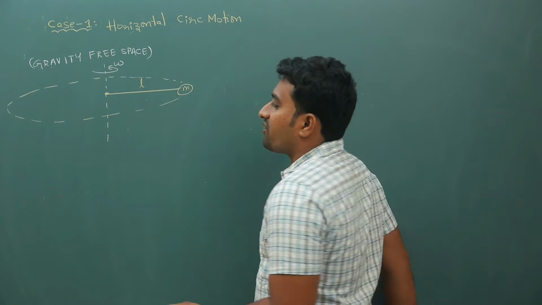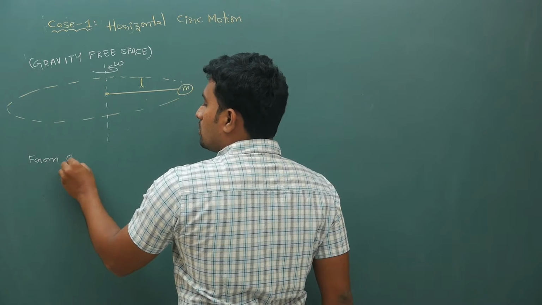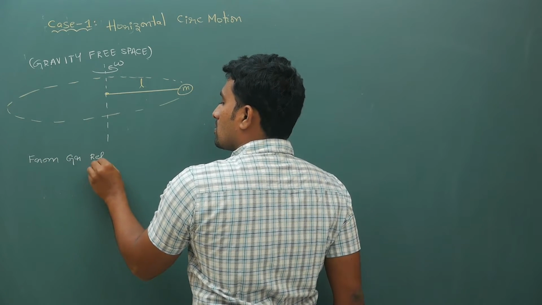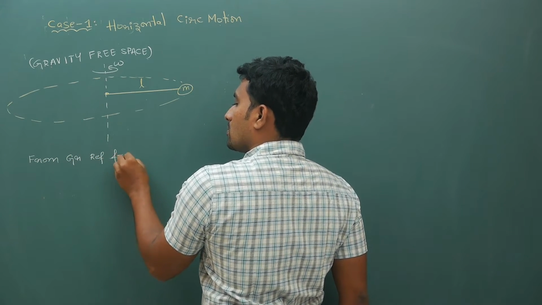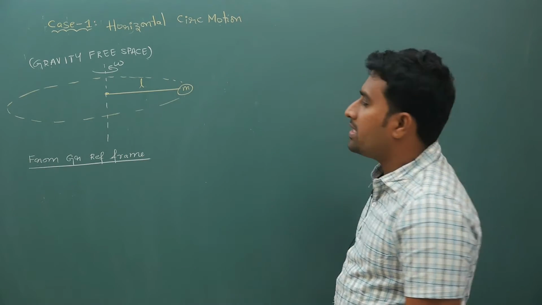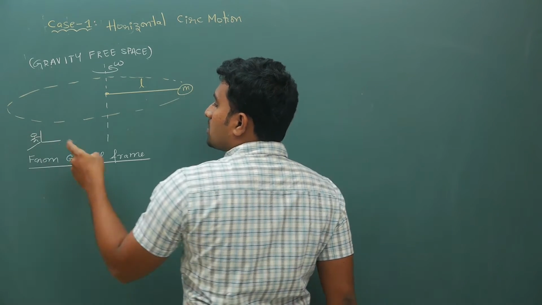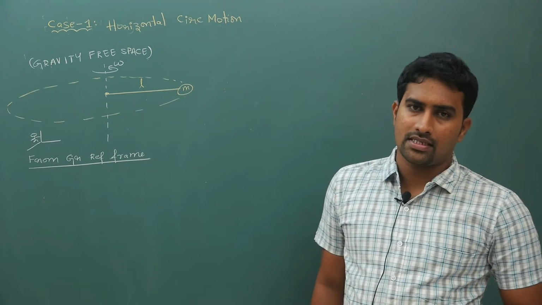Now from the ground reference frame, that means you are standing on this ground and observing the block of mass m.